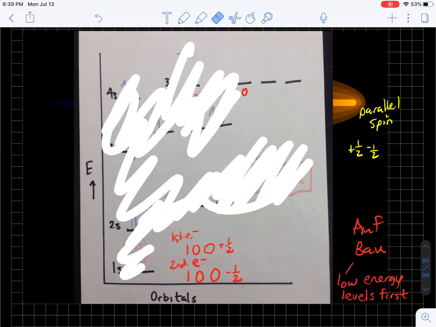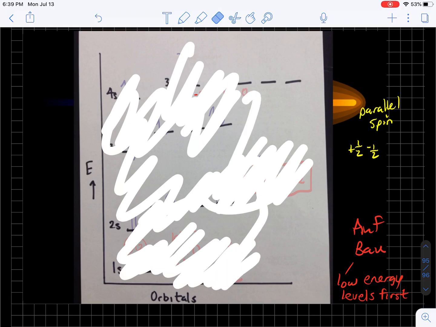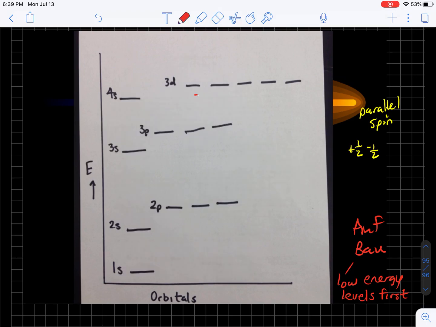All right, what are the 4 quantum numbers? I don't know, let's make something up. How about the 17th electron in any atom? So 1, 2, 3, 4, 5, 6, 7, 8, 9, 10, 11, 12, 13, 14, 15, according to Hund's Rule. Again, 13, 14, 15. And then we come back and pair up.